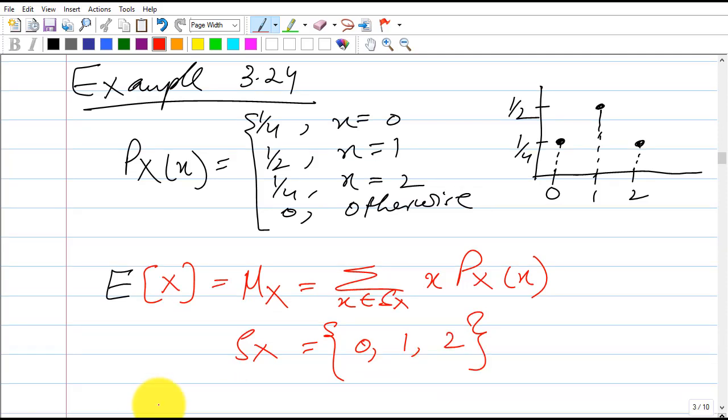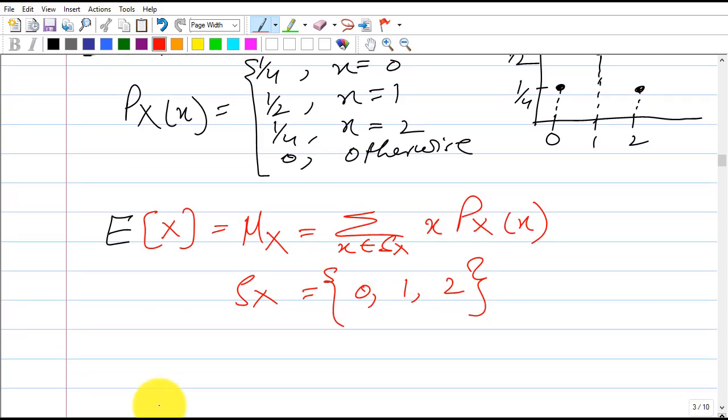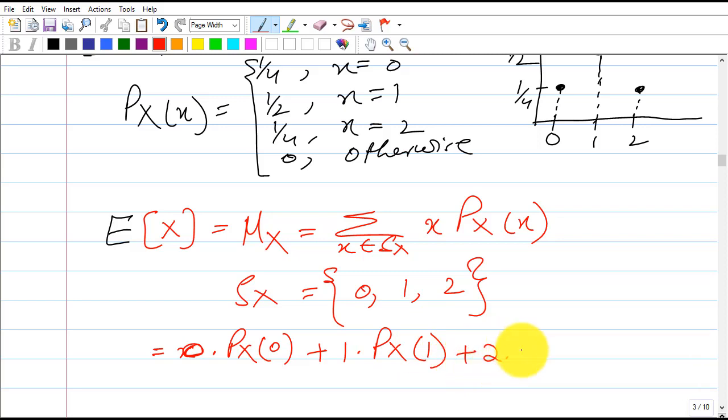So for this example, we can first open this summation, which is 0 times Px of 0, plus 1 times Px of 1, plus 2 times Px of 2.